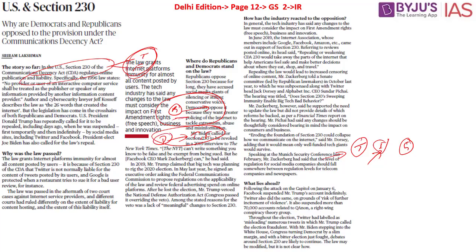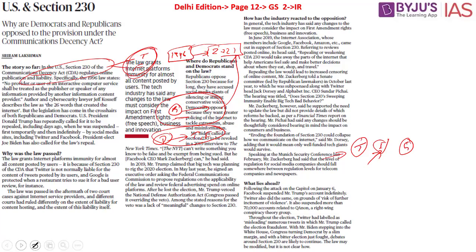But what we have to realize is that this particular section was introduced in the year 1996 and now we are in the year 2021. So there is a large number of changes. Why? Because we have seen what is called the internet revolution. So what a number of people in the United States of America speak about is bringing changes in line with the 2021 internet revolution. Since it is an old law, what we require is new changes that have to be introduced, updated, say some of the people with respect to this particular issue. We have to wait and watch what will happen in the near future, but as of now, this is what we have to understand in reference to this article.